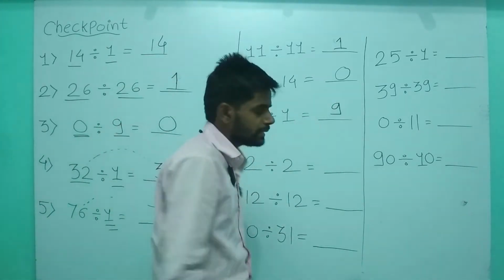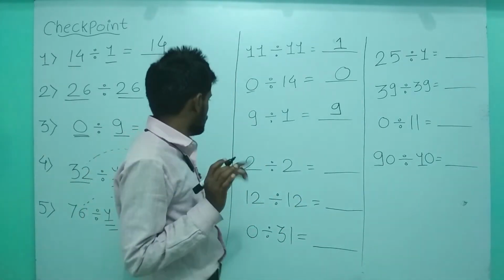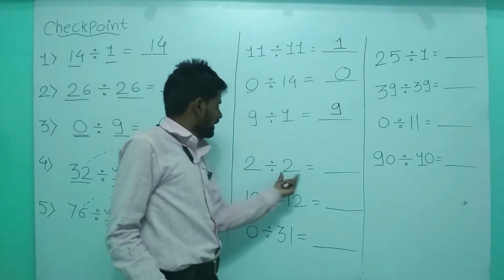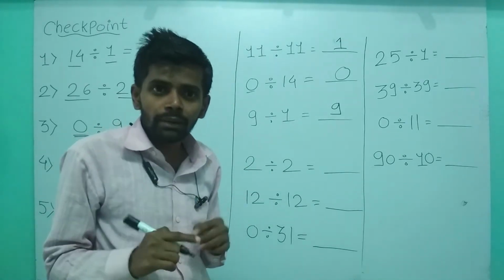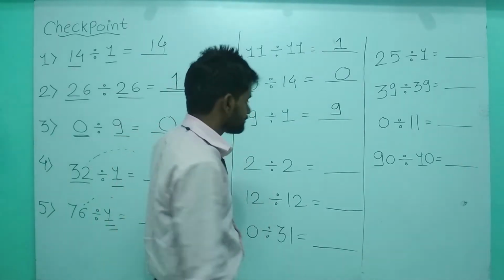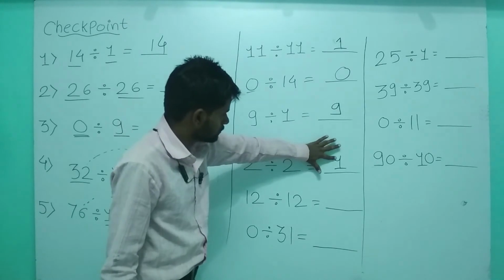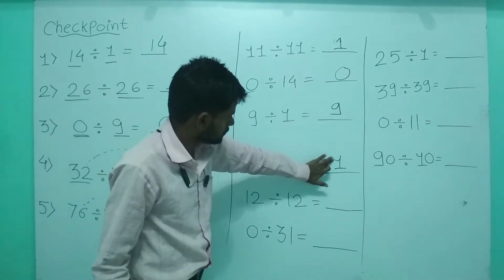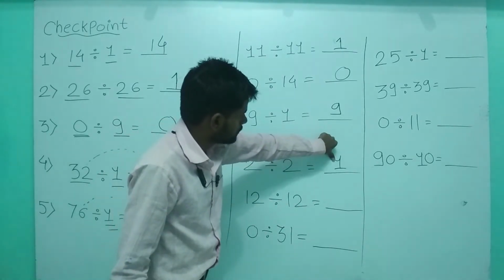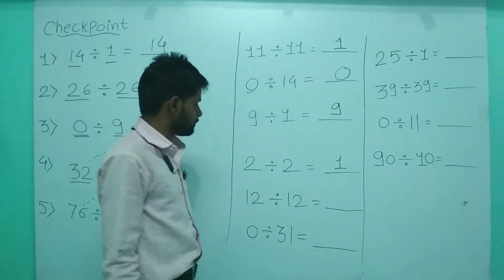Write down quickly on page number 92. Don't wait. 2 and 2. Here we are dividing the number by itself. Both are same. If both are same, the answer is 1.